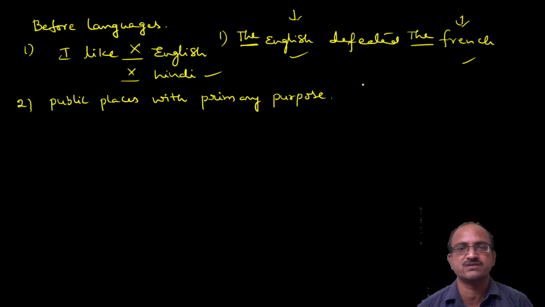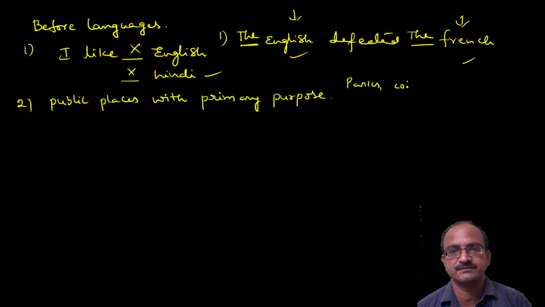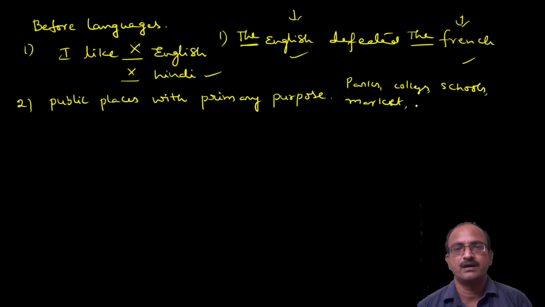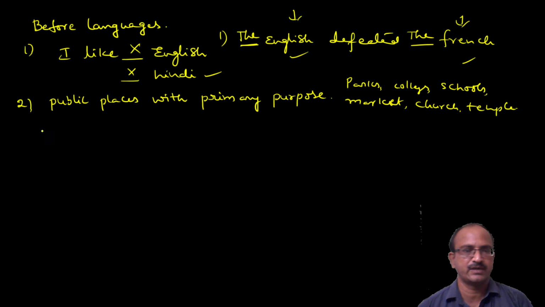Public places means what? Parks, colleges, schools, markets, and like church, temples, all are public places. Okay. When we go for public places with primary purpose, we should not use any article.